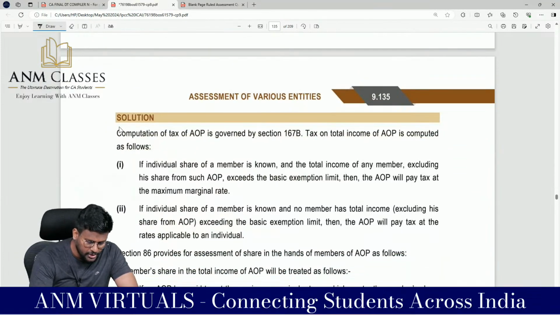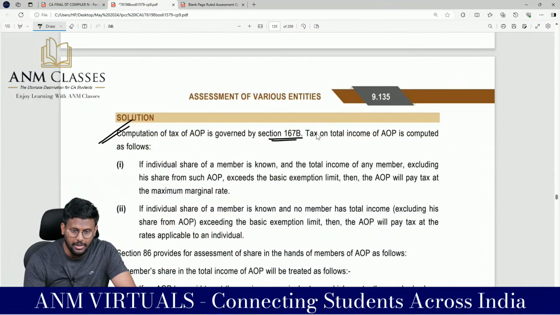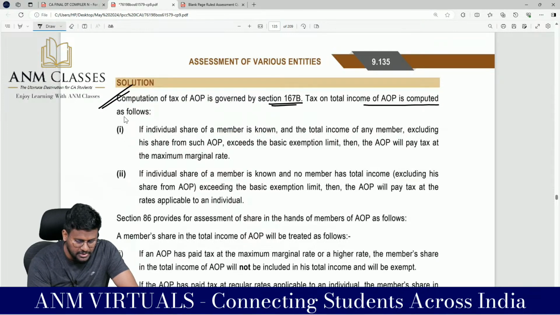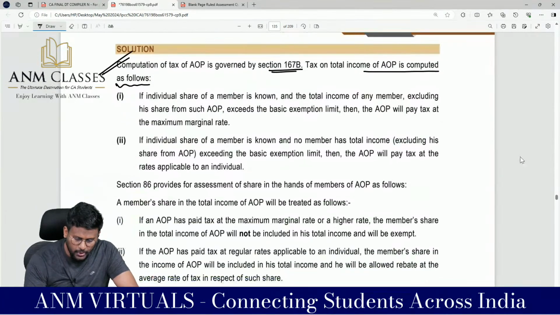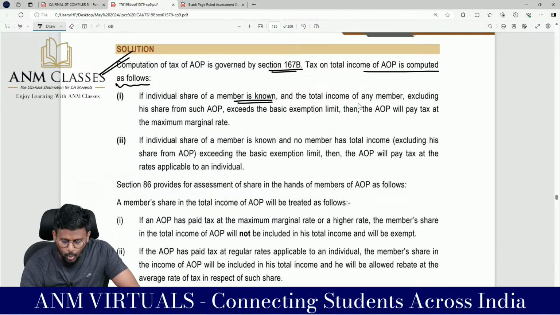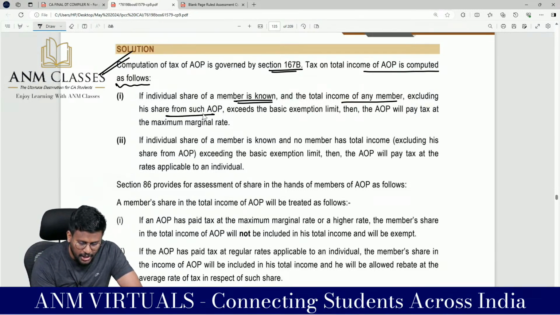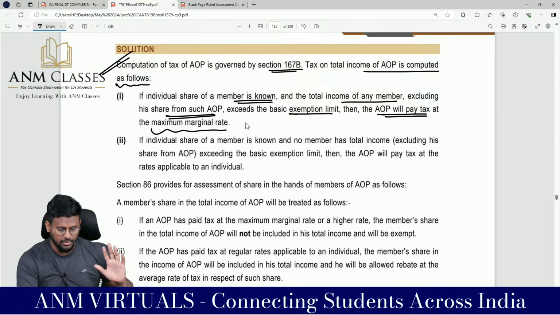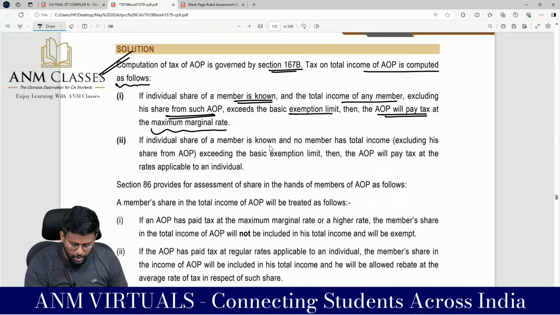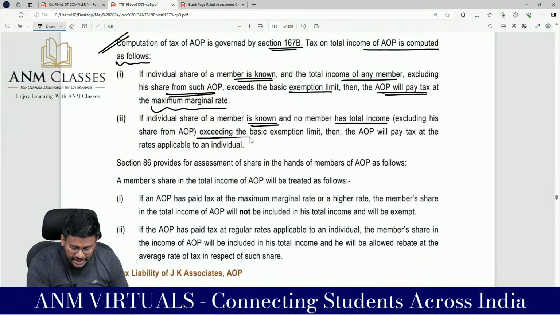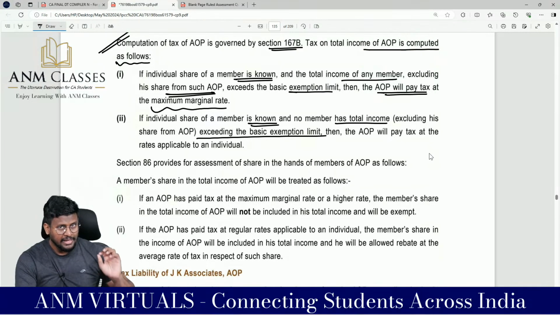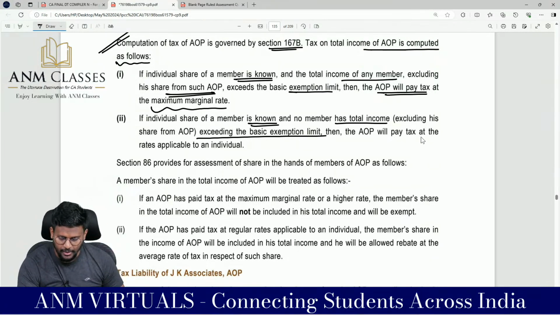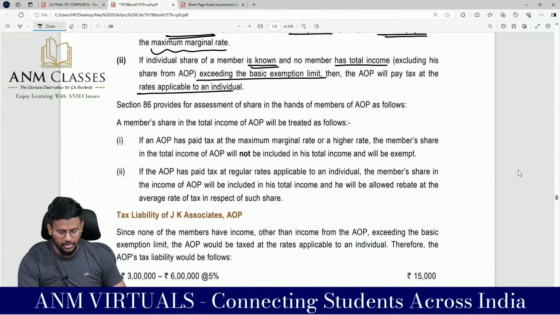Alright. So computation of tax of AOP is governed by 167B. Tax on total income of AOP is computed as follows. If the individual share of members is known and the total income of any member, excluding his share from such AOP, exceeds the basic exemption limit, then the AOP will pay tax at the MMR. This is the normal provision. If the individual member shares are known and no member has total income, excluding his share, exceeding the basic exemption limit, then the AOP will be taxed at the rate applicable to an individual.